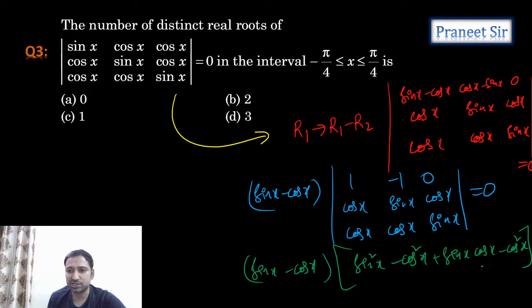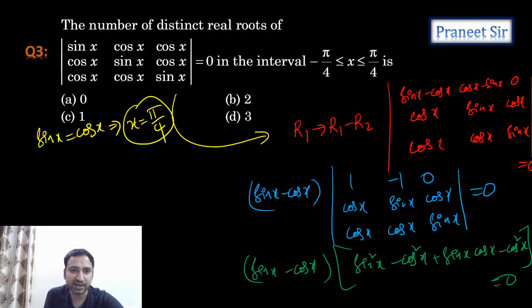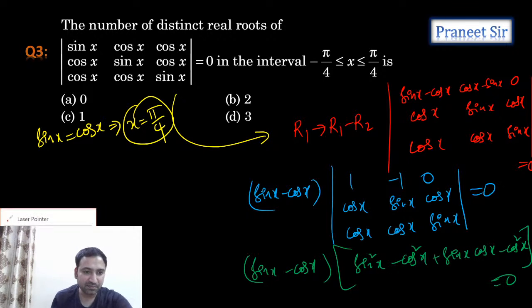So one solution we get is sin x minus cos x equal to 0, that is sin x equal to cos x. For this we are getting x equal to pi by 4. This is one solution. What about the second one? Let's try to find out the second one.